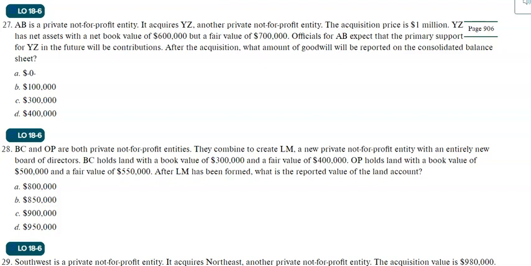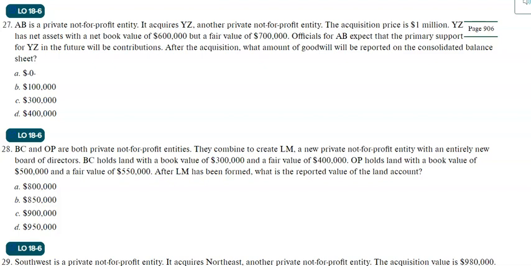Now we will review some problems related to mergers and acquisitions. If you remember, when one not-for-profit entity acquires another entity and the acquired entity is totally gone, it's called an acquisition. And for an acquisition, the acquiring entity will record the acquired entity's assets and liabilities at fair value. Of course, we will also check the difference between the purchase price and the net fair value of the acquired entity. And we'll decide whether we'll call it goodwill or a reduction in net assets without donor restrictions.